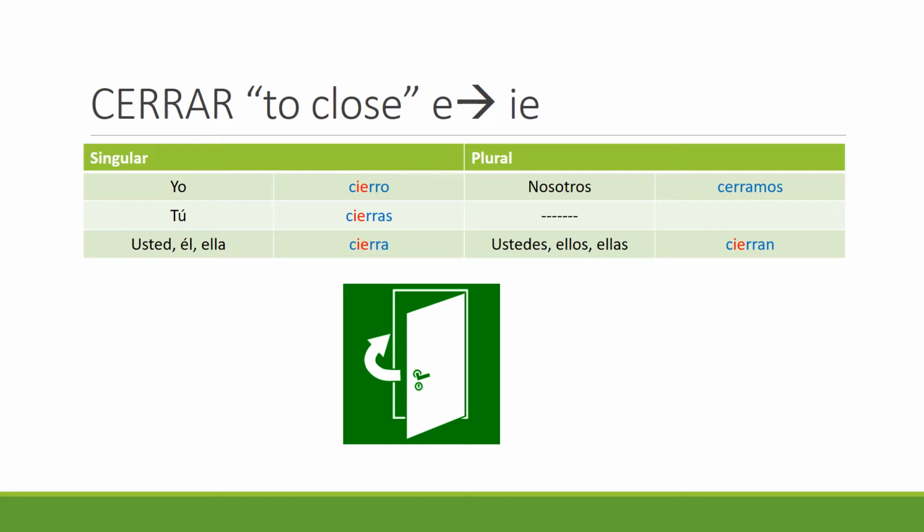So typically, if you were following an AR pattern, you would think that the first person singular would be cerro. But in Spanish, because this is a stem changing verb, we're changing the E to an IE, cierro. As you can see, this occurs in all of the forms except for the nosotros form. So in the nosotros form, we keep the same stem of CERR, cerramos.